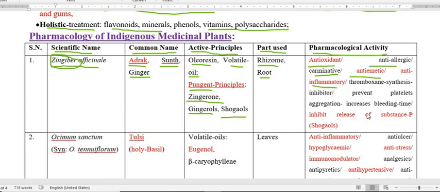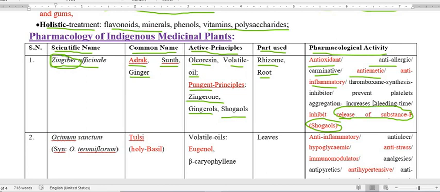Interestingly, it also inhibits the release of the neurotransmitter substance P, particularly by the constituent shogaols. Shogaols particularly inhibit the release of substance P, a neurotransmitter.